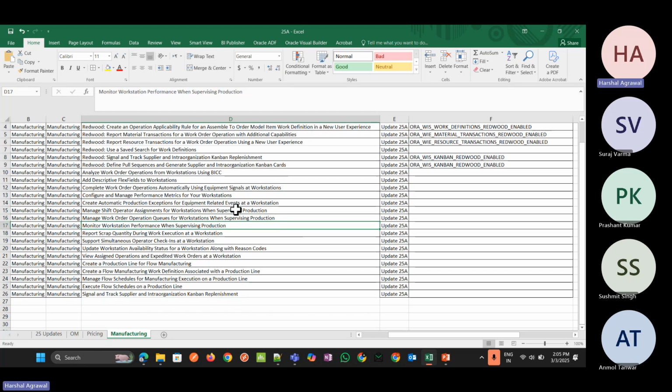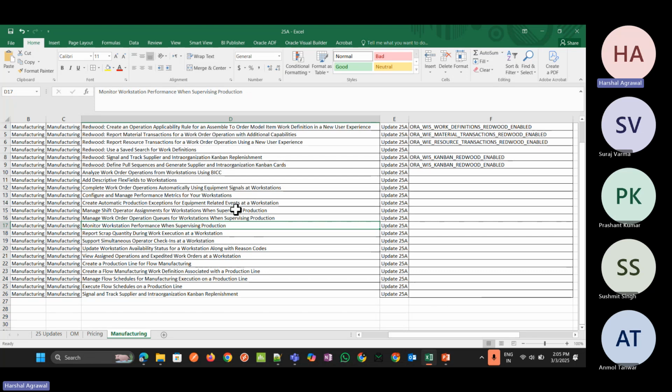So the next is monitor workstation performance when supervising the production. Now, based on the different parameters, here we can see the workstation. There are some metrics that can be monitored both at the work center and the workstation level, for example availability of an item or of a shift operator, performance based on quality, open exceptions and completed quantity.